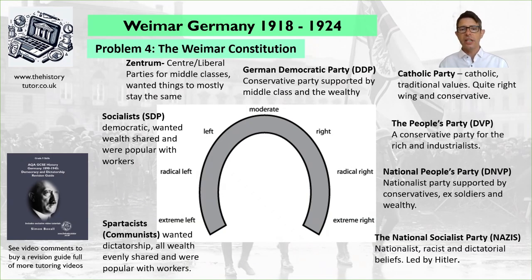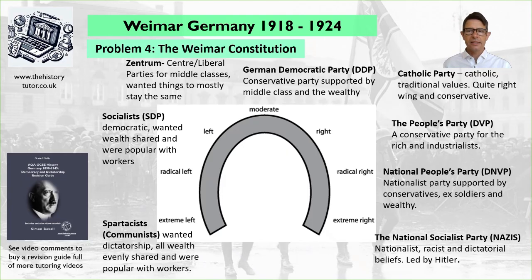The Zentrum or centre liberal parties were middle class parties. They wanted things to mostly stay the same. They wanted to benefit the middle class to keep growing and creating wealth. They did also want to help poorer people. The German Democratic Party, the DDP, was a slightly more conservative party, so slightly right of centre. They were again middle class and wealthy people. They had quite liberal policies, but more towards helping the rich.